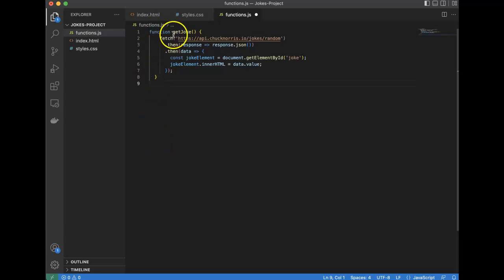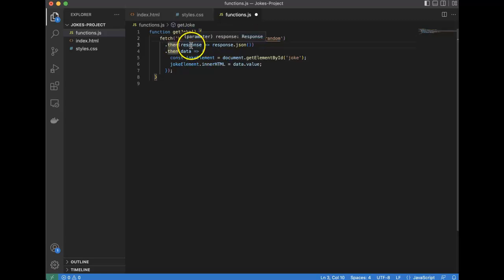We got a function, get joke. And it looks like it does what's inside of here because you see an opening bracket up here and a closing bracket there. Within there we have this other word, fetch. It looks like it's making that call to this API that's going to retrieve a joke. Dot then response.